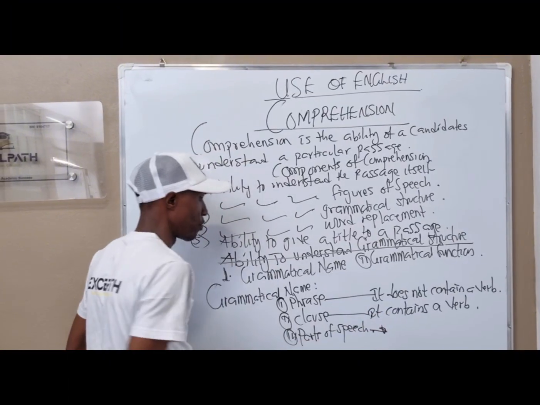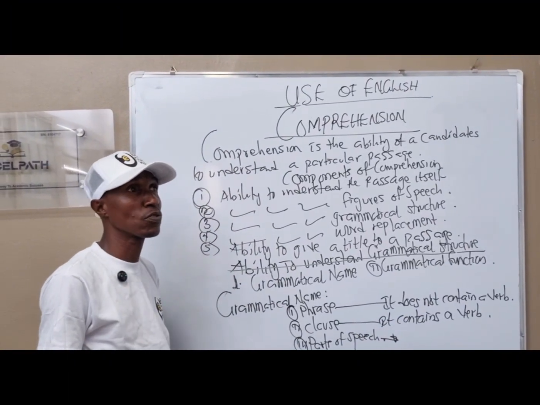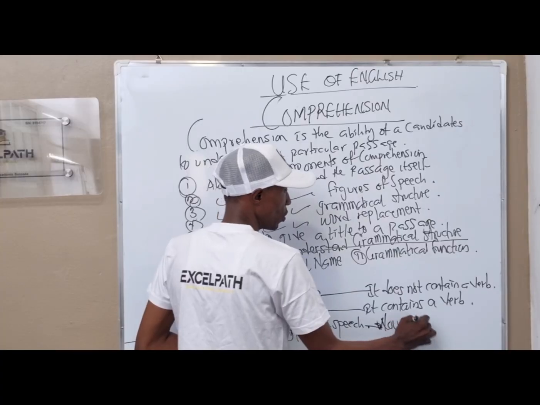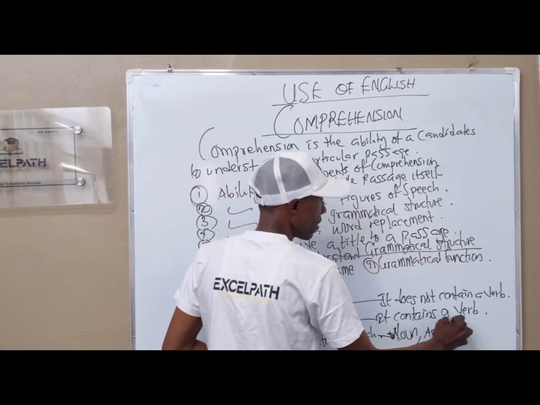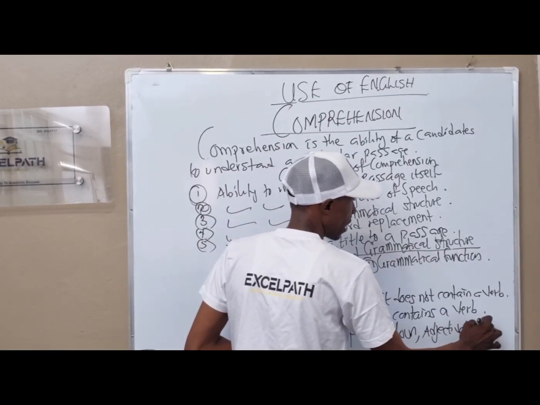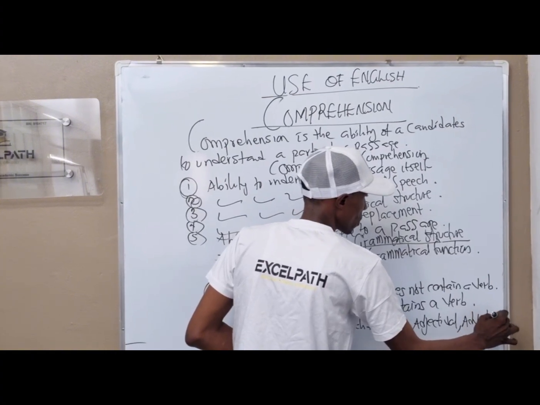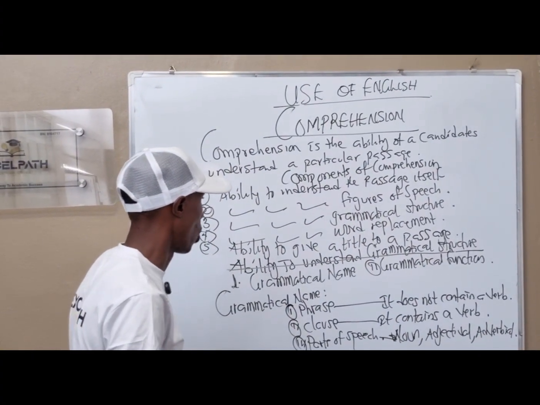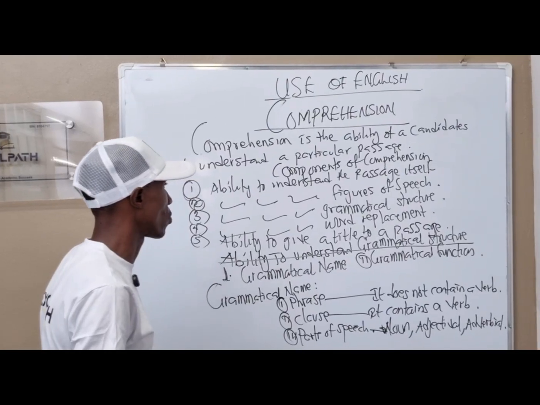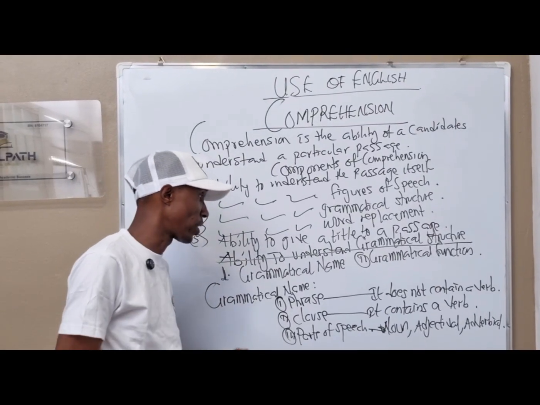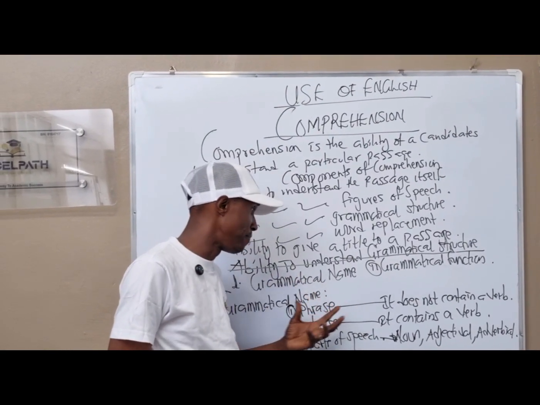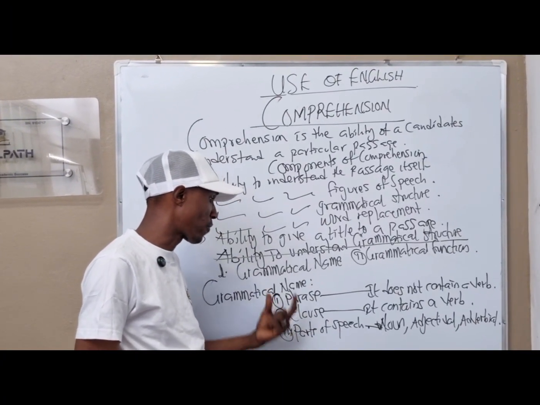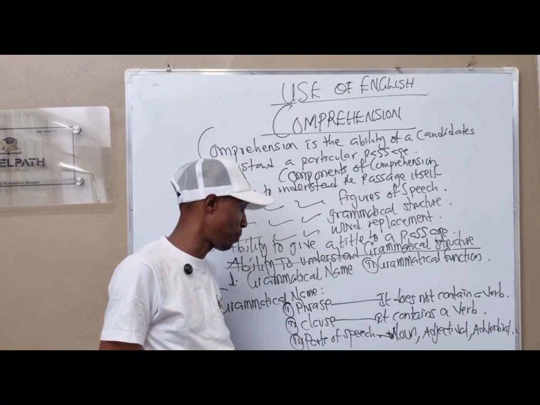And finally, when we talk about the part of speech you're expected to see in your exam, we talk about your noun, your adjective, and your adverb. So these three are what you are going to be looking at under the grammatical structure.